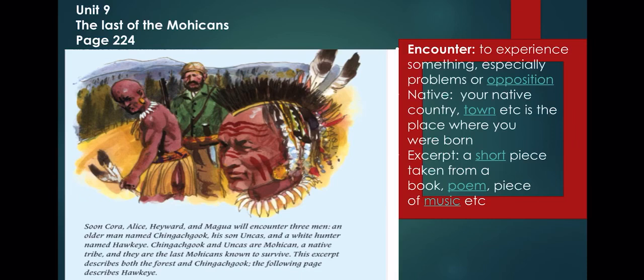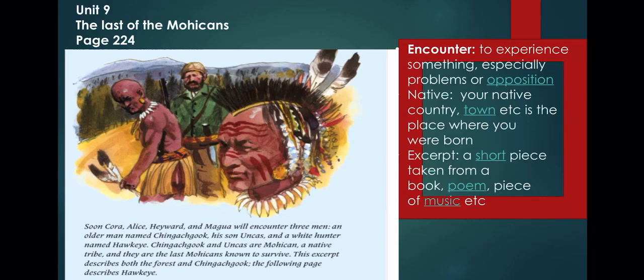This old man and his son are Mohicans. They are a native tribe. Native tribe means the place where you were born. They are the last Mohicans known to survive. They are the last Mohicans in this place, okay?